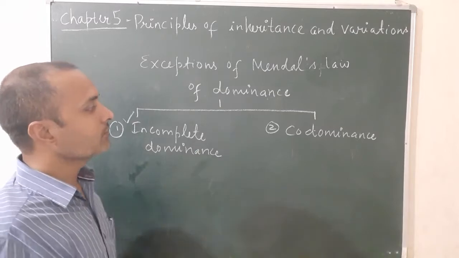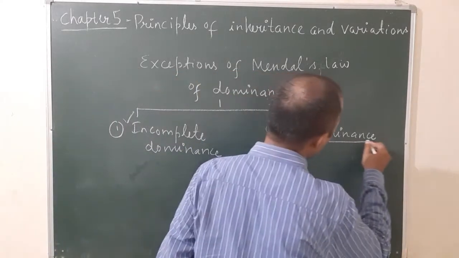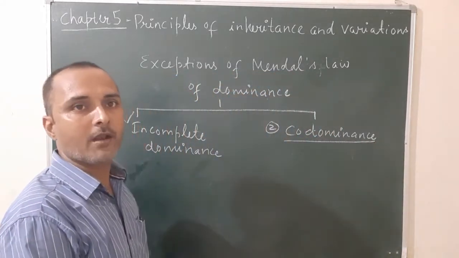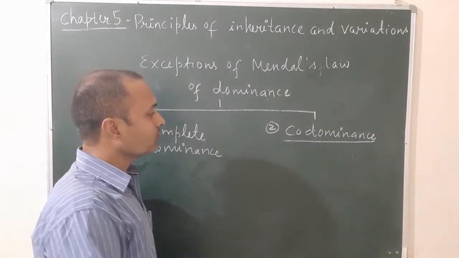So let's see codominance. This is the second exception of the law of dominance. There are two exceptions: the first is incomplete dominance, the second is codominance. What is codominance?